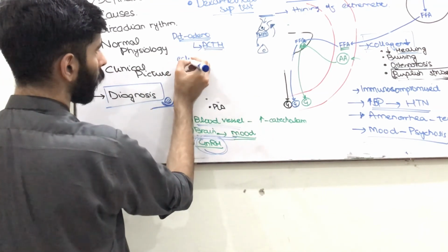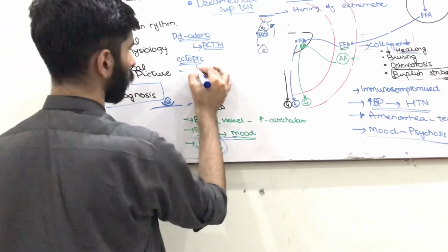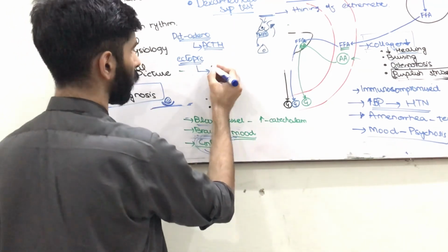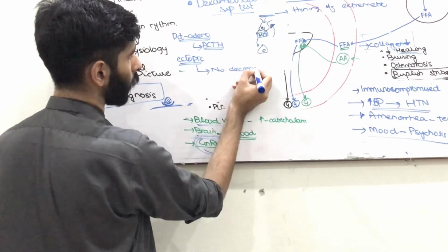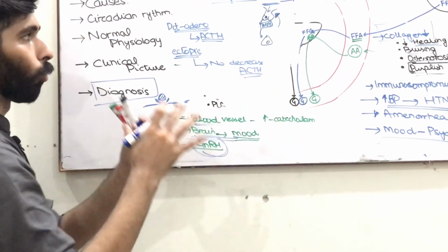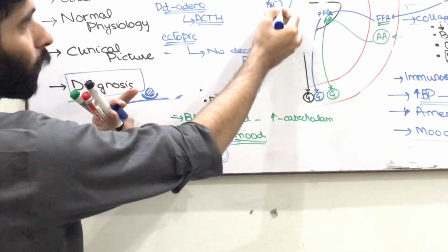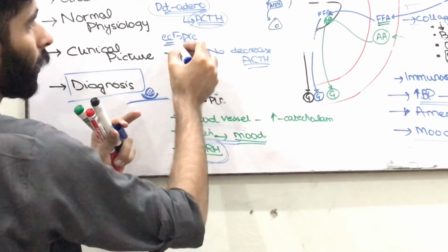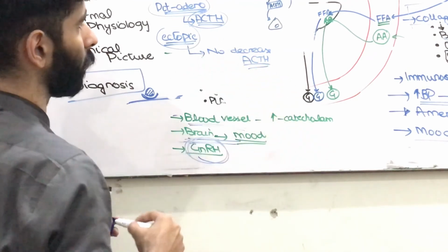But if it is caused by ectopic production of ACTH, there will be no decrease in the level of ACTH. Since ACTH is produced from some other source, and dexamethasone mainly decreases the release of ACTH from the pituitary gland by negative feedback inhibition, in pituitary adenoma it decreases the release of ACTH, but in ectopic ACTH production there will be no decrease in the level of ACTH.